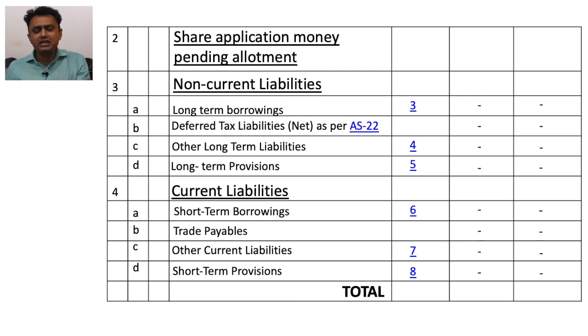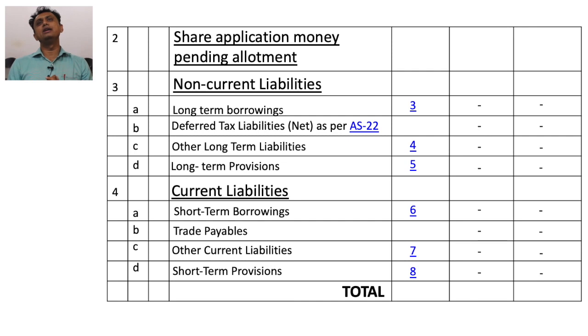In long-term borrowings, we consider all types of loans taken by a company that are long term. Now what is long term? Simply, the time span of any loan being more than 12 months is known as long term. In long-term borrowings, we consider bank loans, public deposits, debentures, etc.